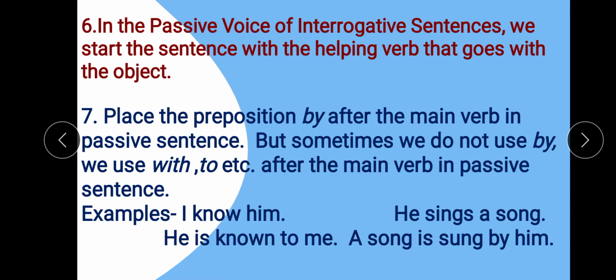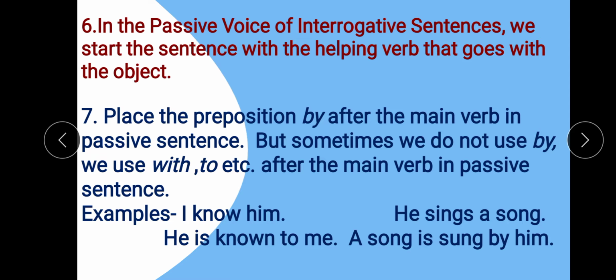Now, rule number 6. In the passive voice of interrogative sentences, we start the sentence with the helping verb that goes with the object. Now, we interchange the subject and object, right? Now when we use the object of active voice as the subject of passive voice, we will use the helping verb accordingly. Okay, that means we will use the helping verb according to the object of active voice. I will show you when I describe this individually. That time I will show you.